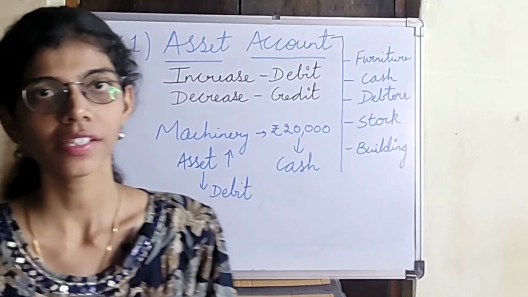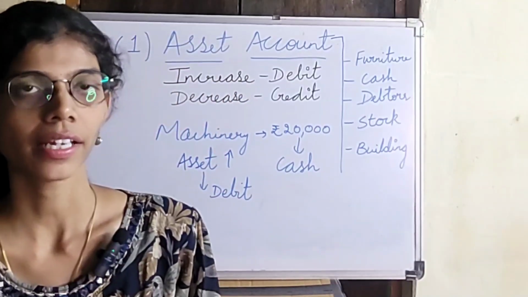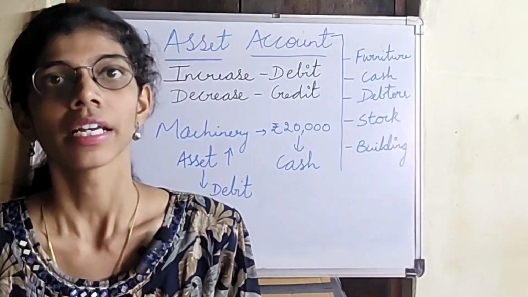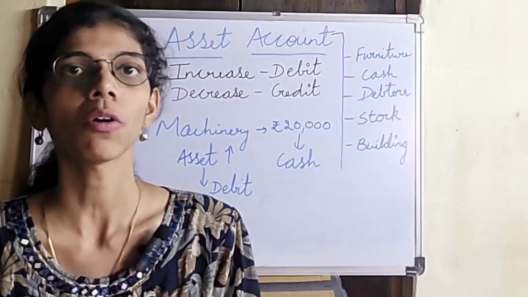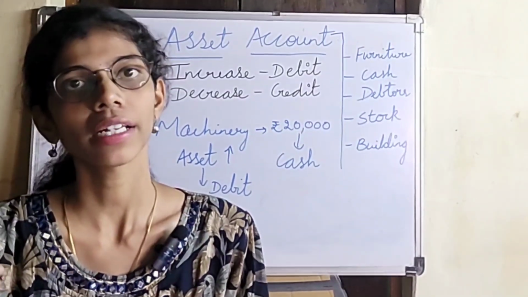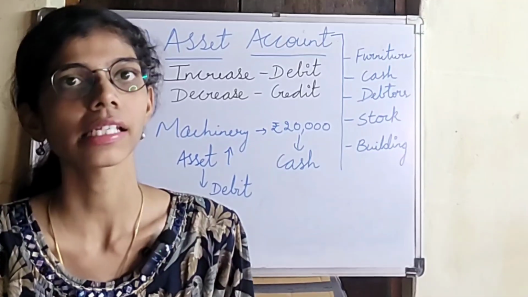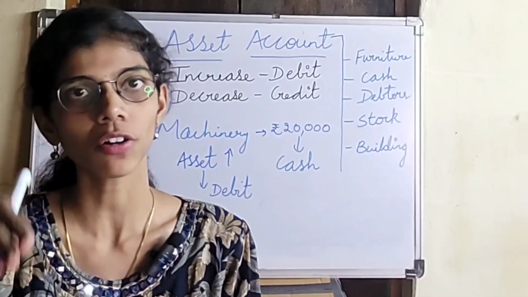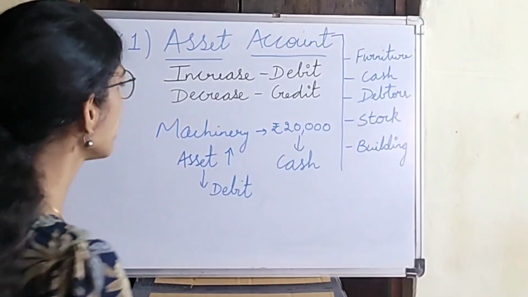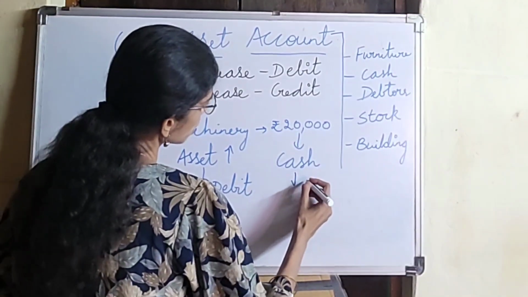And once you purchase a machinery or purchase an asset, you give cash in return, right? When you give cash, the cash will go out of your business. The value of that cash, already you had 100 rupees. Suppose you had 100 rupees in the business and you give 50 rupees. So what will happen? The value of that cash will decrease. So when the value of the asset decreases, it will be credit.